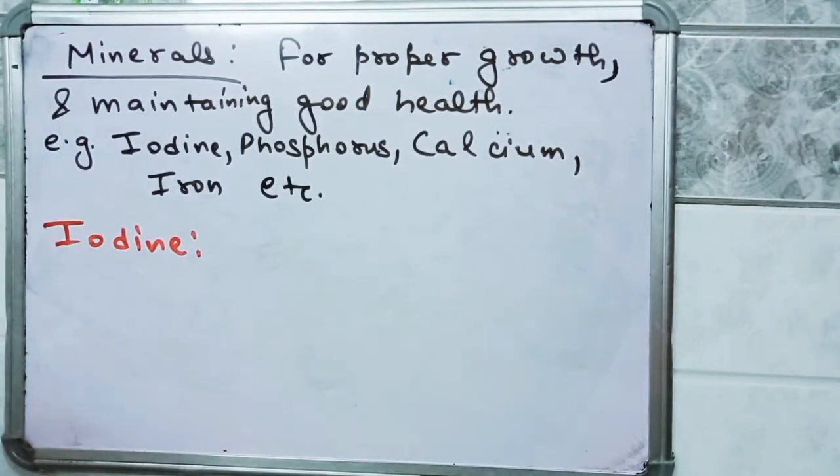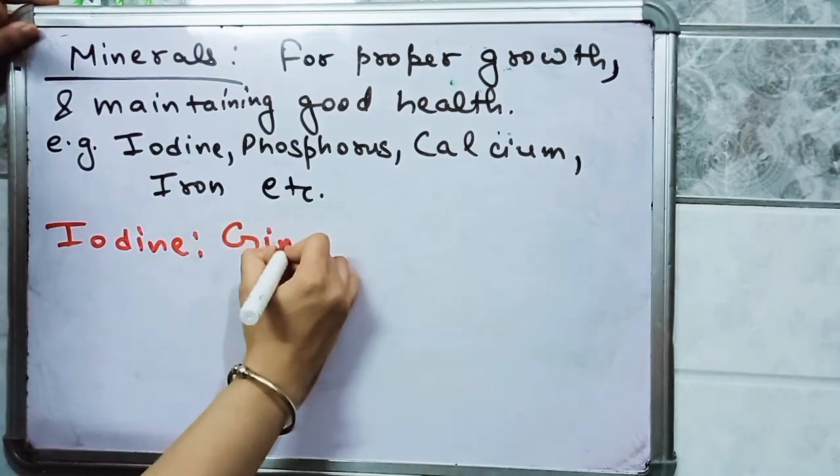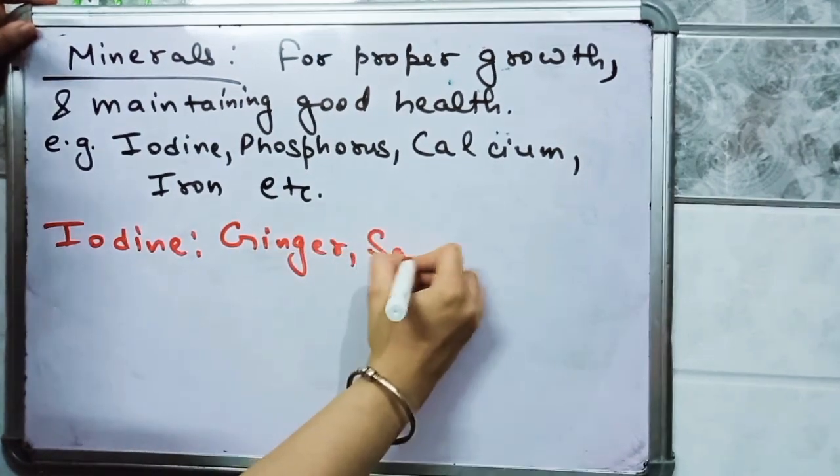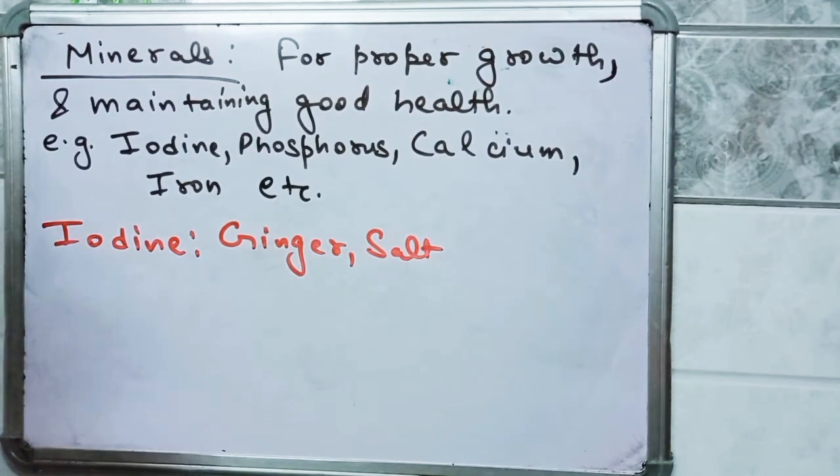Students, iodine is present in ginger and salt.